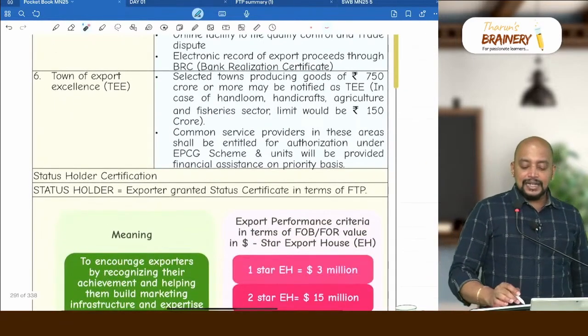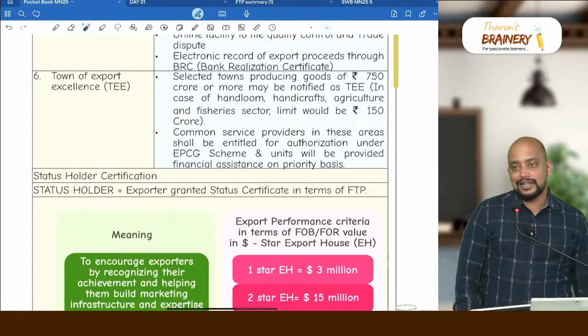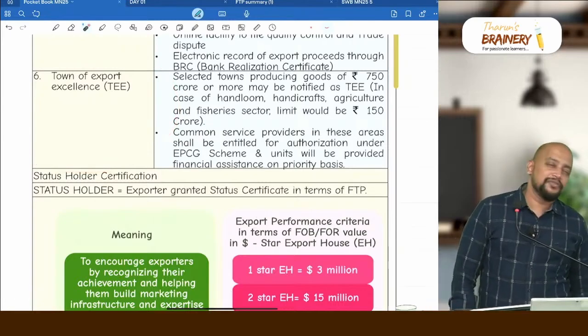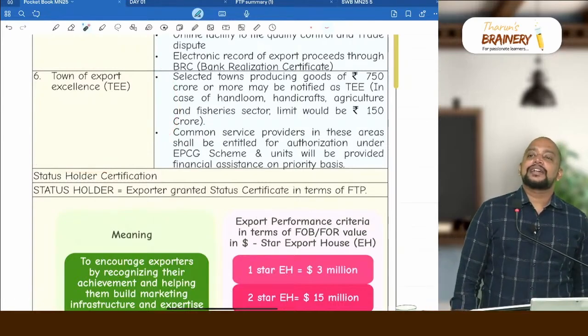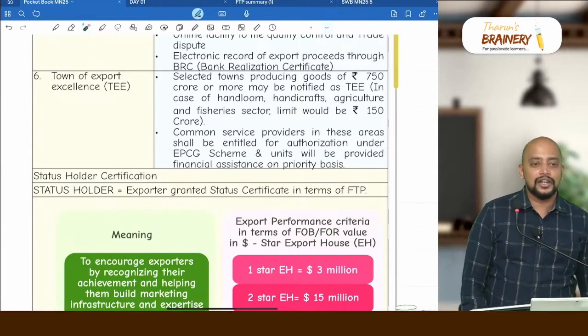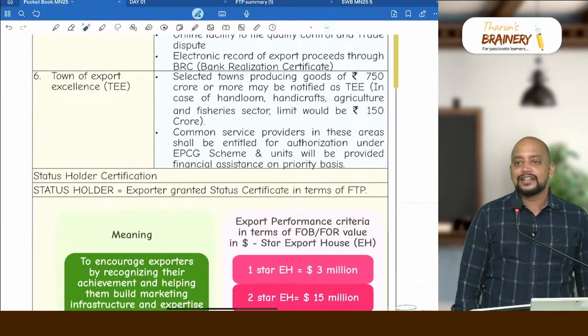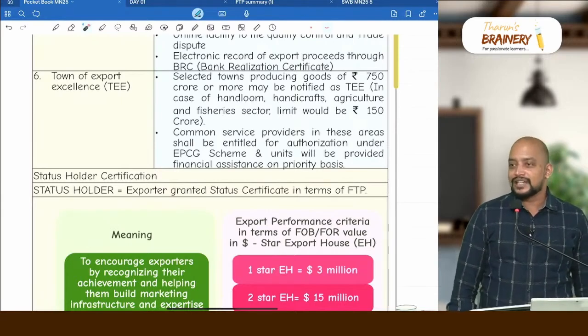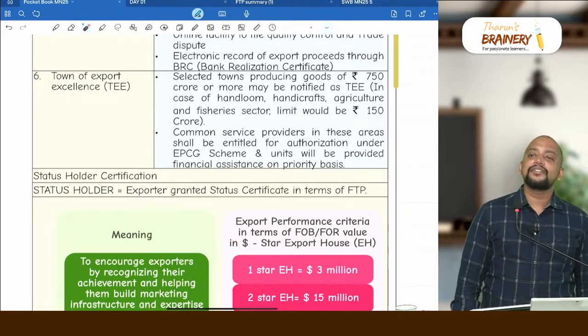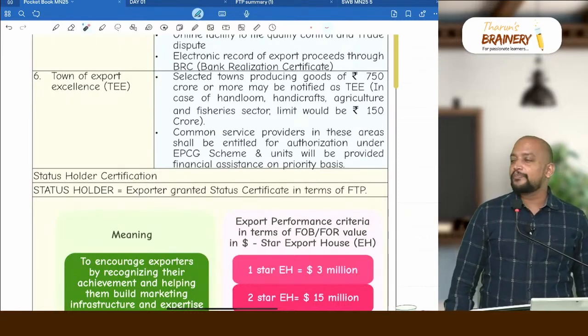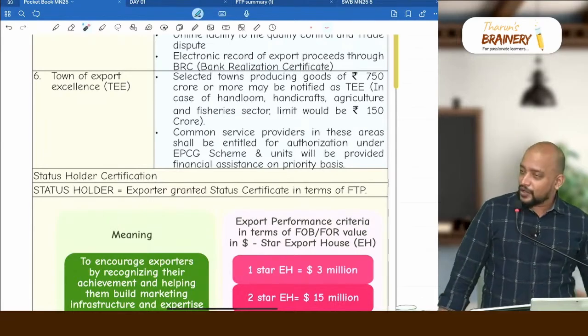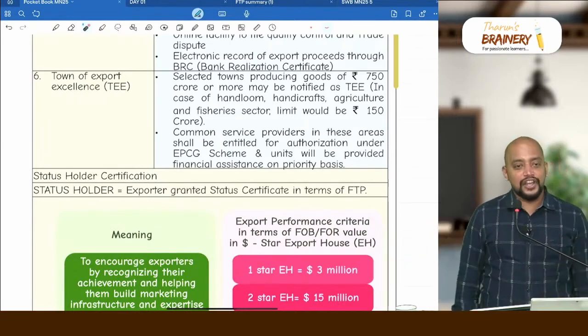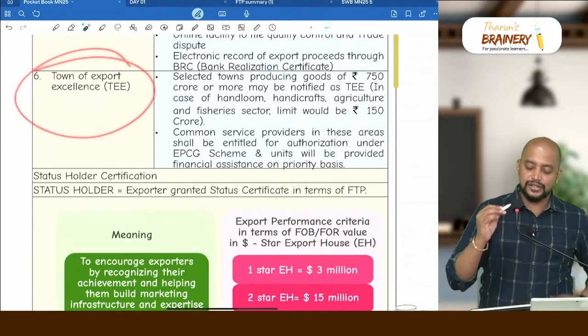Then they are creating some towns of export excellence. Towns of export excellence means, for example, the state government may not consider a particular town as a town at all, but the central government will consider that and give a lot of support. Example, Tirupur: one town where a lot of exporters are there. Whether the state government is doing anything for them or not, the central government will pump in money and create good roads, good infrastructure, all those things. Why? Because they are contributing to export. That is known as the town of export excellence concept.